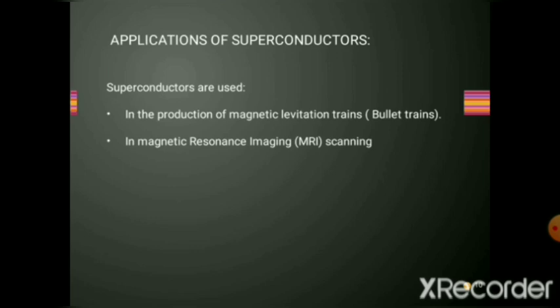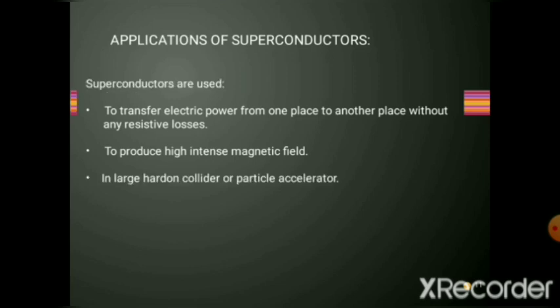Next, in MRI scanning, magnetic resonance imaging, we can use superconductors. And we can use superconductors in switching devices, and in superfast computers. And we can use superconductors to transfer electric power from one place to another without any resistive losses. To produce a high intensity magnetic field, we can use superconductors.